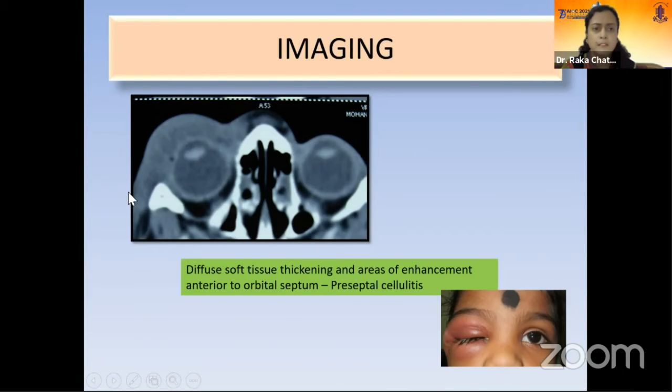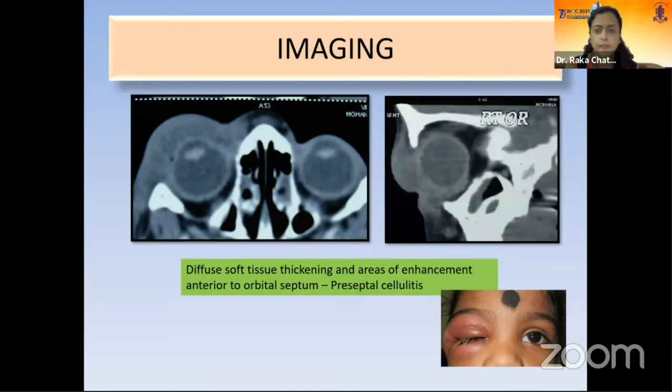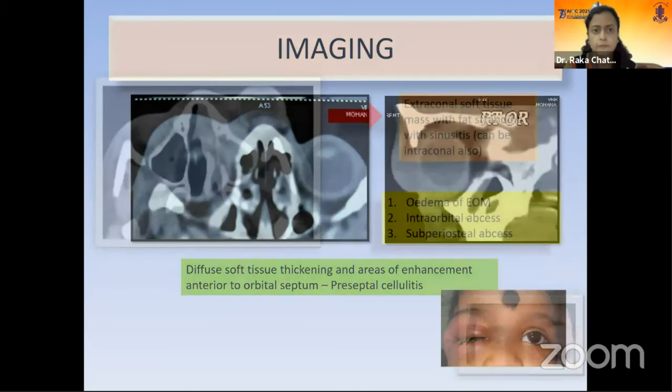We did a CT scan orbit, the axial plates showing diffuse soft tissue thickening and areas of enhancement anterior to the orbital septum. So the orbital shadow was almost clear. All the lesions were confined in the preseptal place. Both the clinical and these radiological features were supportive of the presence of a preseptal cellulitis. Now, this is the sagittal plate of the patient.